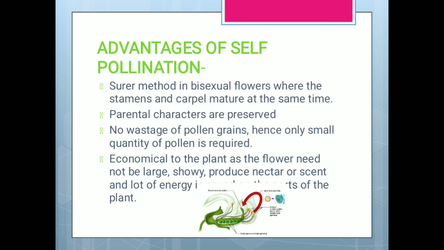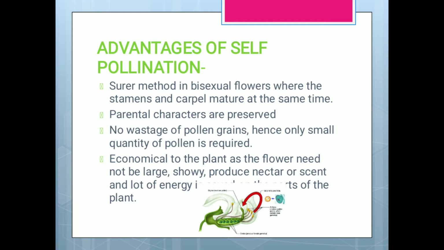Advantages of self-pollination. It is a surer method in a bisexual flower, where the stamens and carpel mature at the same time. The parental characters are preserved. Okay, so whatever character is there in the flower, that will go to the offspring, and it is a shorter method in bisexual flowers because the stamen and the carpel will mature at the same time.